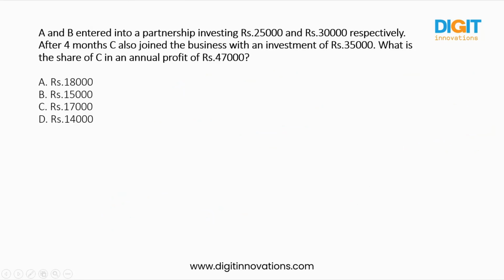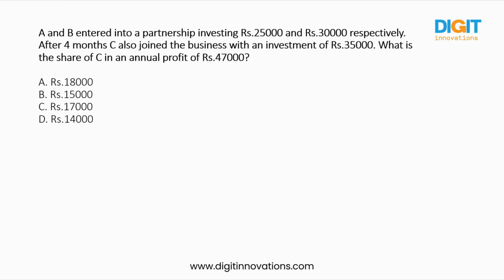So the next question is from the partnership concept. A and B entered into a partnership investing rupees 25,000 and rupees 30,000 respectively. After 4 months, C also joined the business with an investment of rupees 35,000. What is the share of C in an annual profit of rupees 47,000?